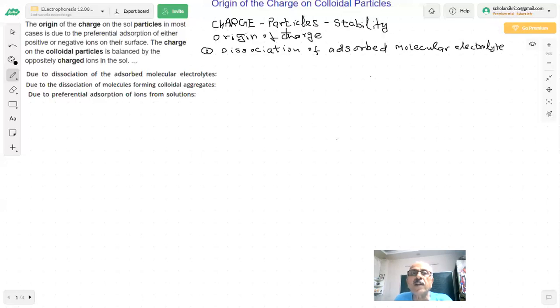You are preparing a sol of As2S3, a sol of arsenic sulfide. This is prepared by passing H2S gas.